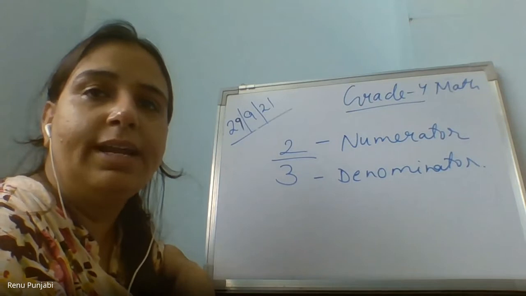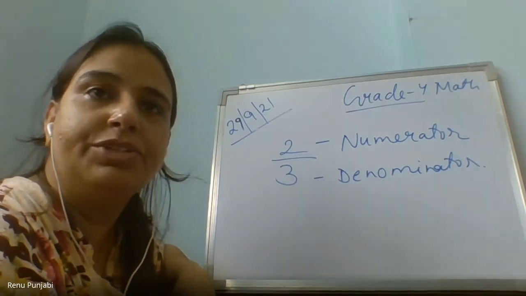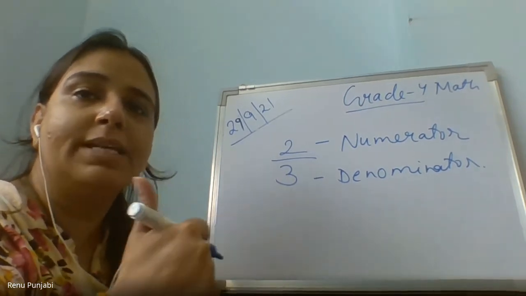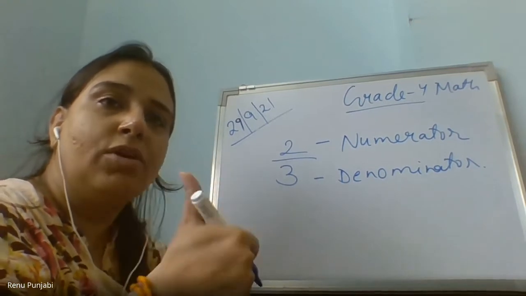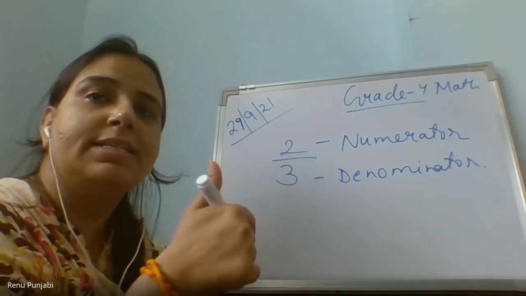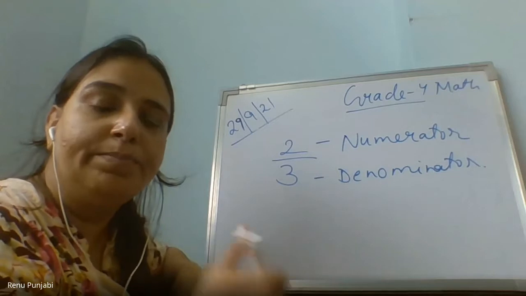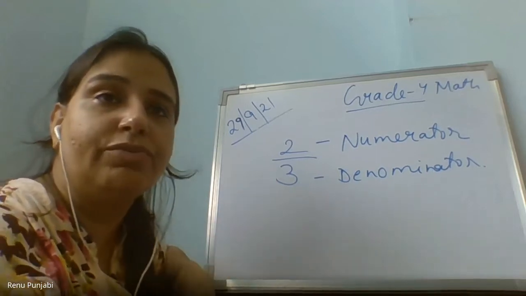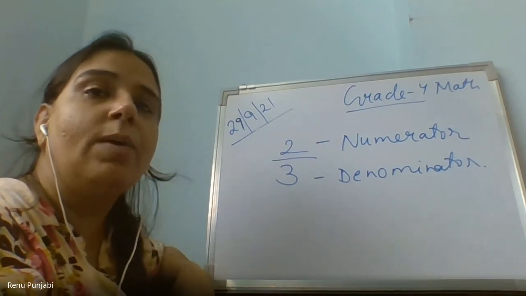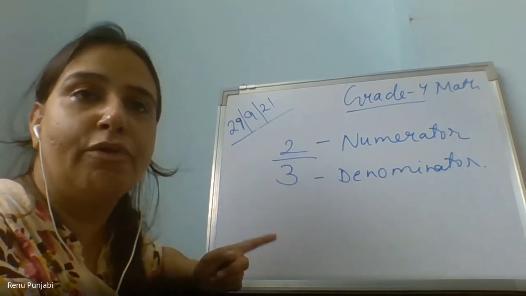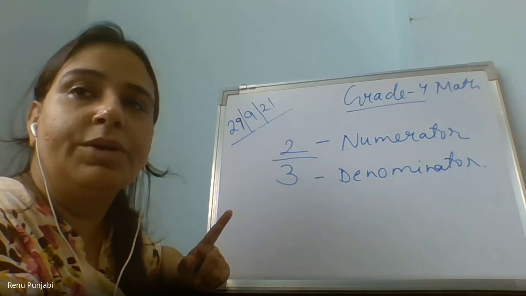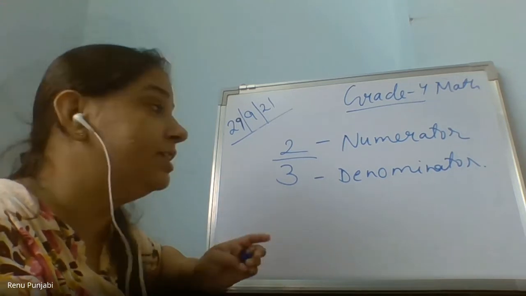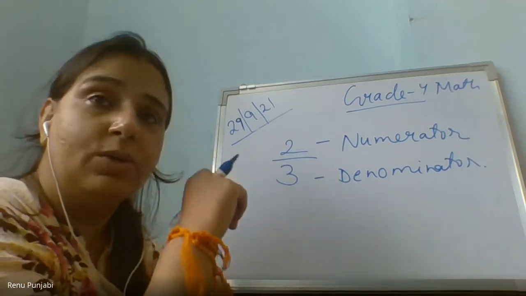Those who have joined late, again I repeat, I'm not doing the revision today. Revision is complete from my side. We have already revised all the chapters 4, 5, 6, 7. Now revise at home, complete it, and then you have to give your assessment, which is on the 1st October, Friday. Now we are going to continue chapter number 9, which is halves and quarters.